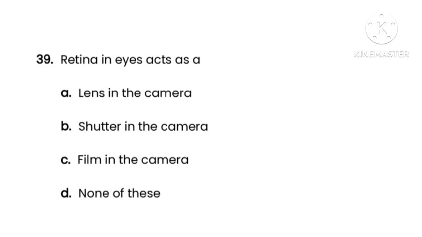Next, question number 39. The question is retina in eyes acts as a. Here options are option A, lens in the camera, option B, shutter in the camera, option C, film in the camera, option D, none of these. So here the correct option is option C, that is film in the camera.